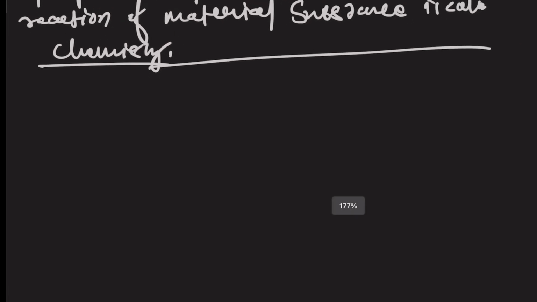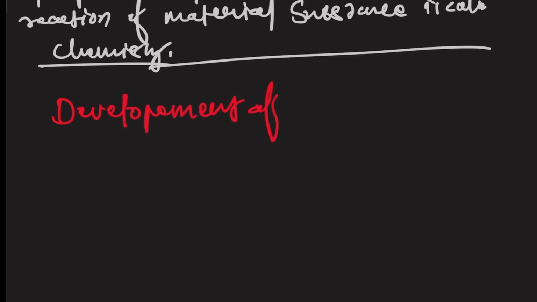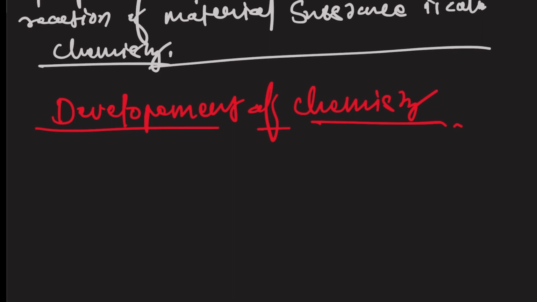So if we see the development of chemistry, how chemistry was developed or emerged: chemistry doesn't emerge by itself. Rather, it is a result of the search for two interesting things.